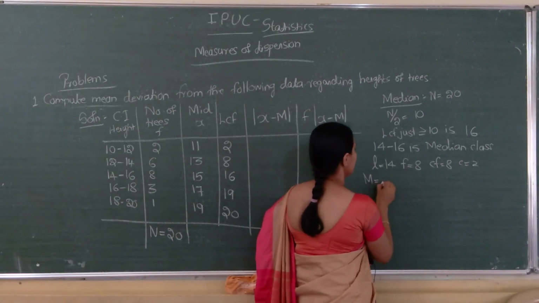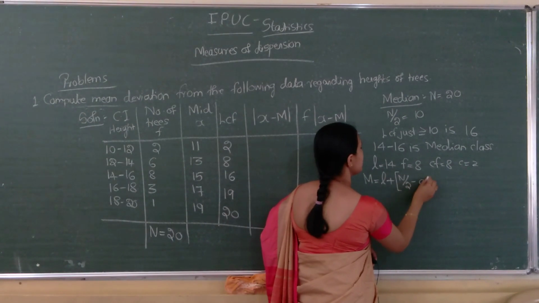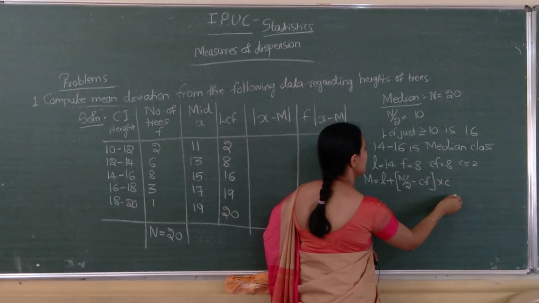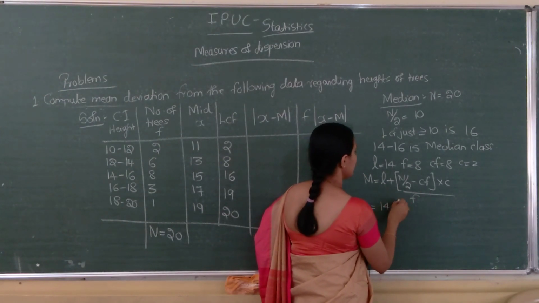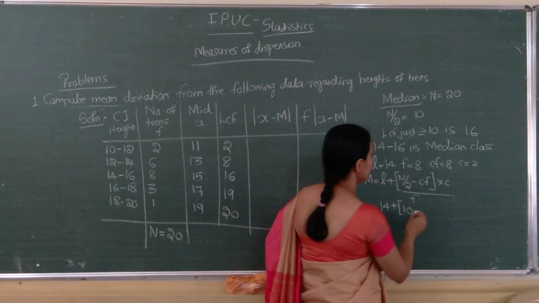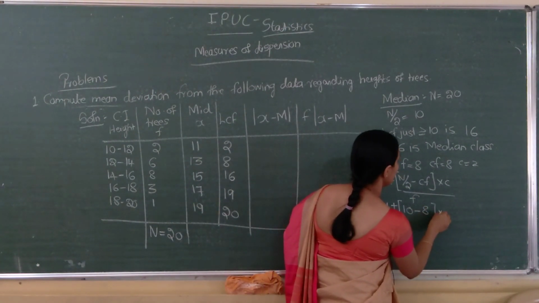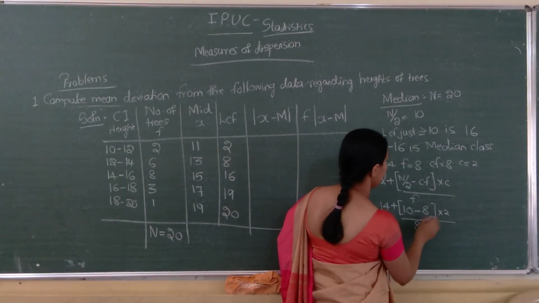Median equal to, apply the formula, L plus N by 2 minus CF into C divided by F. L is 14 plus N by 2 is 10 minus CF is 8 into 2 divided by F. F is again 8.